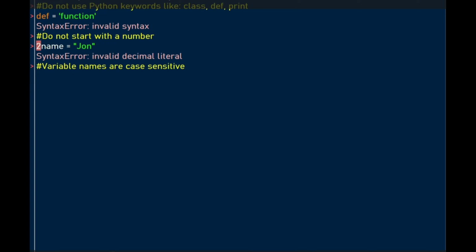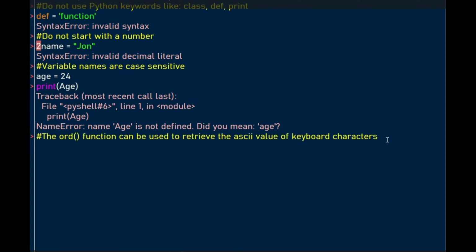Then variable names are case sensitive. When you declare a variable called age, then try to print Age with a capital, you'll get an error. This is the error you get. Age is not defined because the age you have starts with the lowercase a, while the age you're trying to print is capitalized.